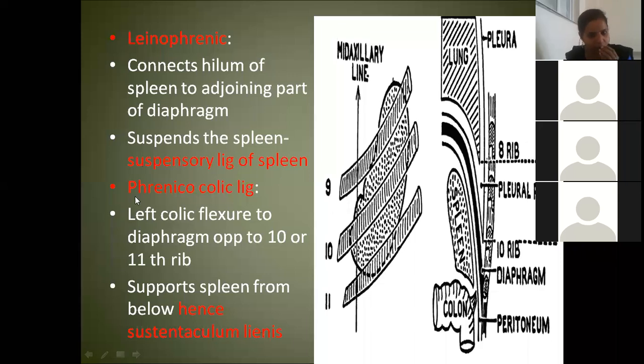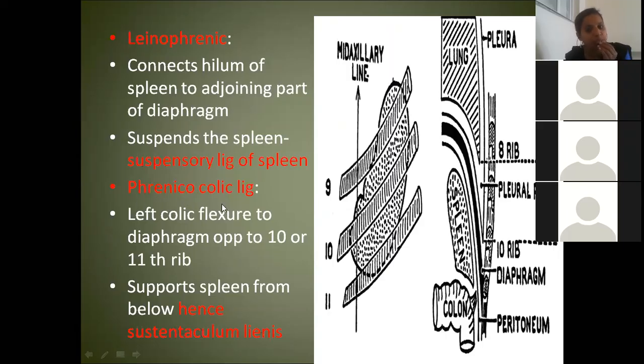Then there is one ligament called phrenicocolic. Phrenico means? Diaphragm. Colic means which colic flexure? Left. Is it attached to the spleen anywhere, going by the name? No. By the name it is not attached to the spleen anywhere. But it is supporting the spleen from behind again.